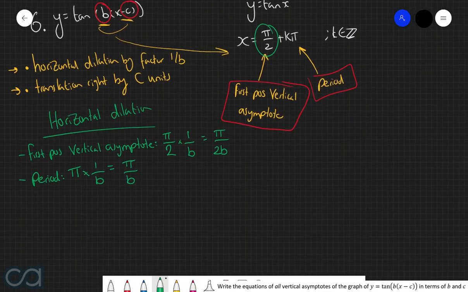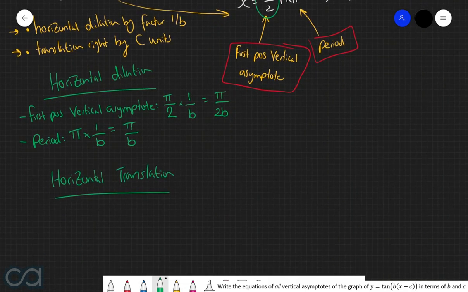Now, moving on to the second transformation, let's consider how the translation affects these two things. So, after the horizontal dilation, we know that the position of the first vertical asymptote is going to occur at pi over 2b.